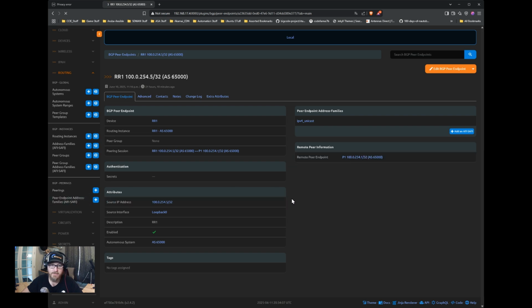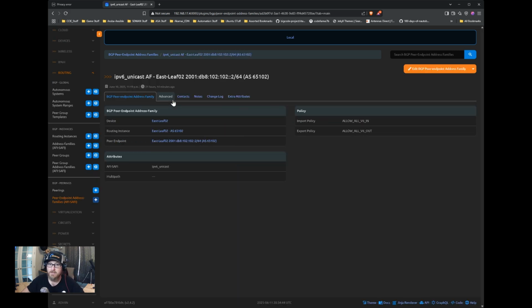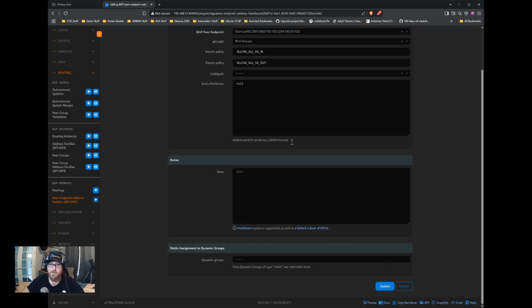If we look at address families, we can click on one of these. It'll tell you which device it's configured towards or on, and then the associated routing instance, and then our policies over here. So if you were to edit this in the GUI, this is the information that you would have available.